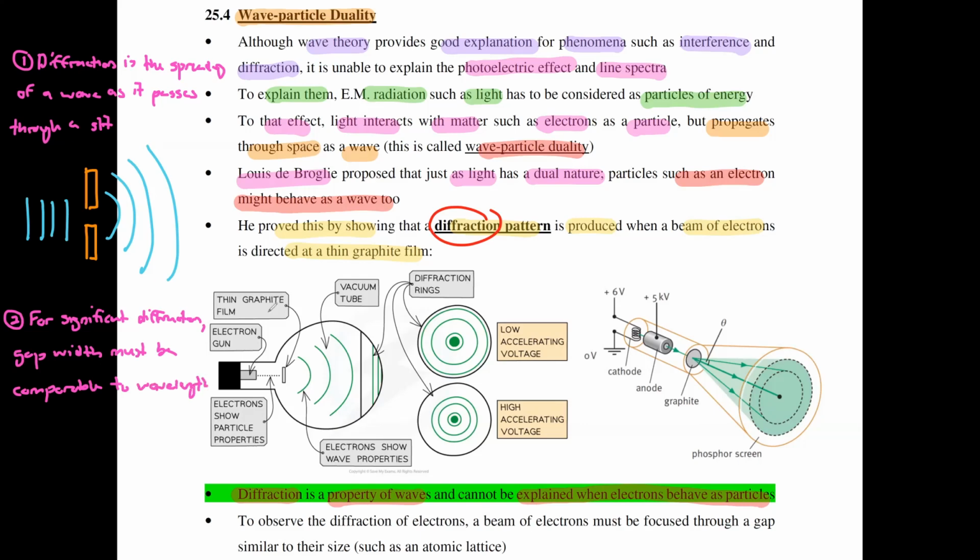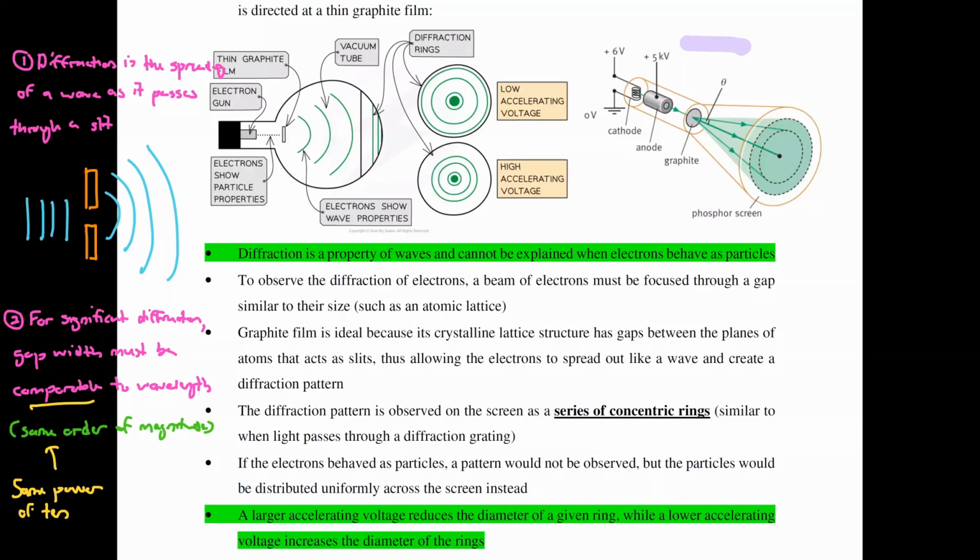Now, what do we mean by comparable over here? Comparable here means that they must have the same order of magnitude, okay? So when you talk about the same order of magnitude, another way to think about it is that they must have the same power of 10. That is what we mean by comparable, okay?